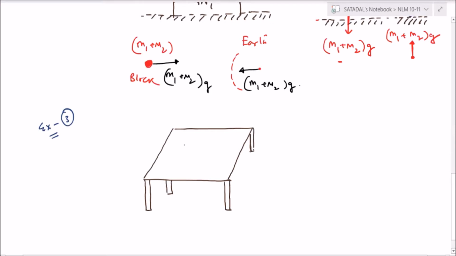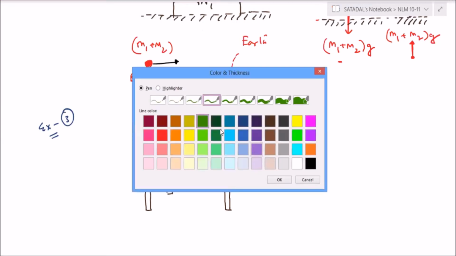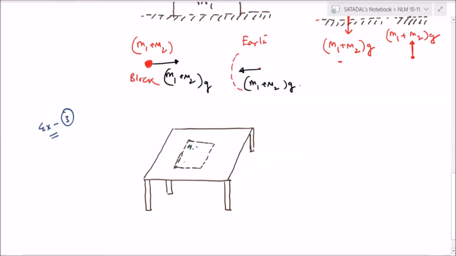Over the study table, a book is kept, an H.C. Verma book.